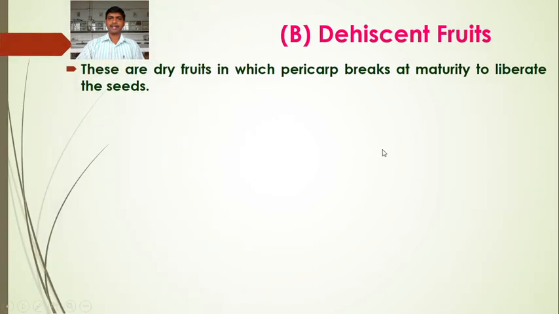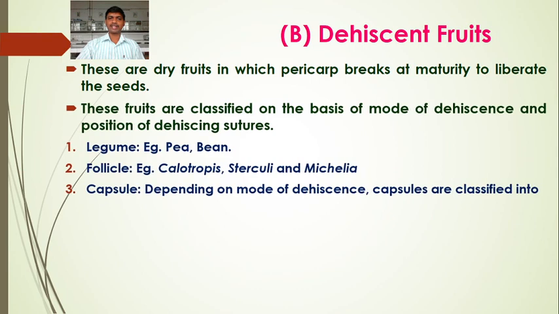Next type is the dehiscent fruits. These dehiscent fruits are characterized by the fact that the pericarp breaks open at maturity to release the seeds. These fruits are classified on the basis of mode of dehiscence and position of dehiscing sutures. Sutures are the margins that develop on the fruit for the release of the seeds. Along the sutures, the fruit dehisces, it breaks open.